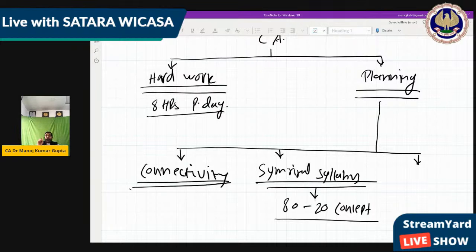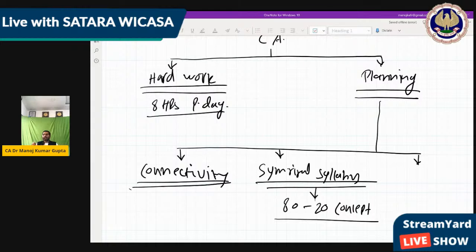But if you do not apply that 80% common part, then you have to do every question more than 10 times, which is not practically possible. Because in 3 to 4 months, we cannot do that much work. So I will explain how to apply that 80-20% concept when we start with the chapter. And you have to apply that in other chapters, as well as in your theoretical chapters and in your other subjects.